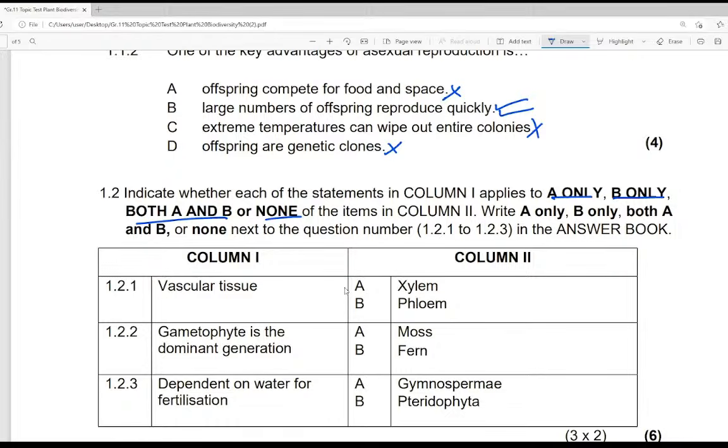So you cannot use A, you cannot use B, you cannot use both. You cannot use those things. The instruction is saying A only, B only. So you have to follow what? The instruction. They're saying that vascular tissue,